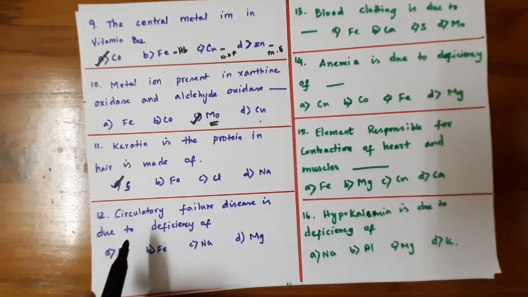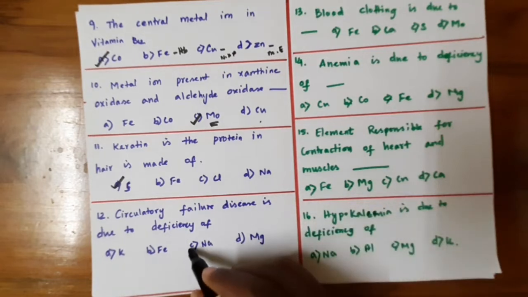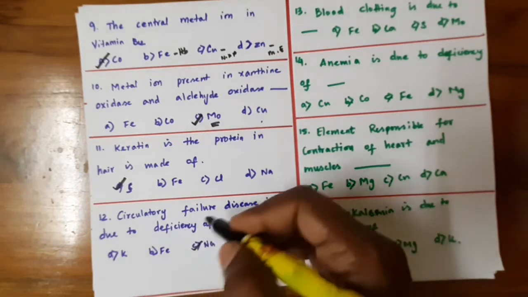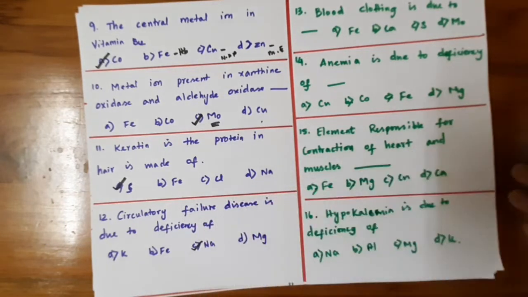And 12th question. Circulatory failure disease is due to the deficiency of sodium, iron, potassium, magnesium. Among these, sodium is very important in the human body for blood circulation. So if it has a low level, it leads to circulatory failure disease.